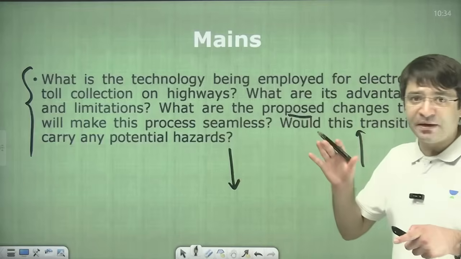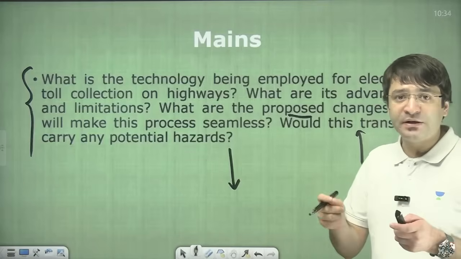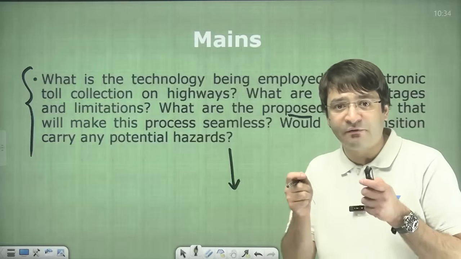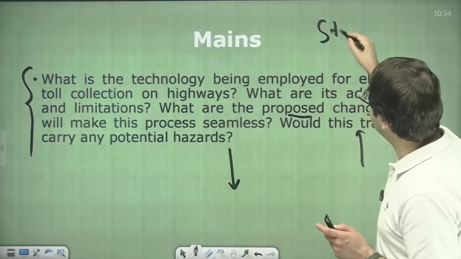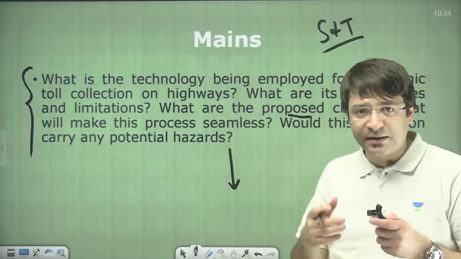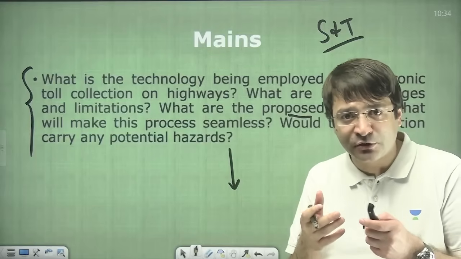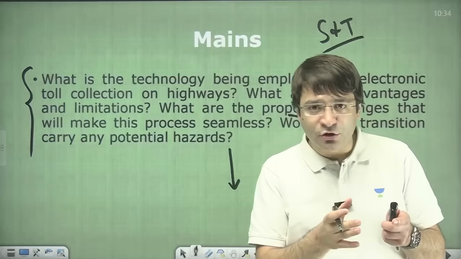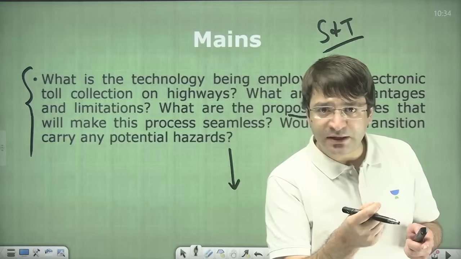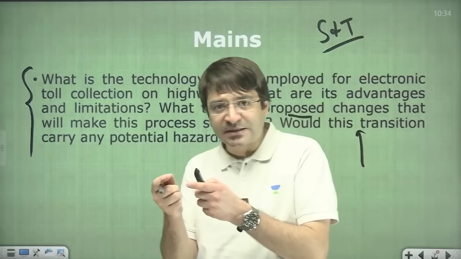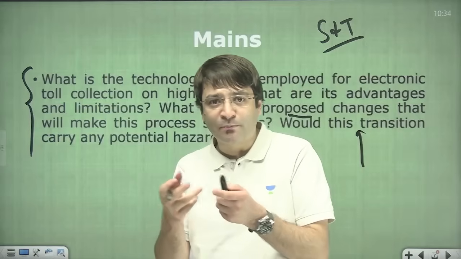The same question appears in your exam, which means you will have ready-made content available for answer writing. This is related to science and technology, an important aspect of your syllabus. When you read the newspaper and make notes from it, link it with the static portion, and ultimately the problem is solved.